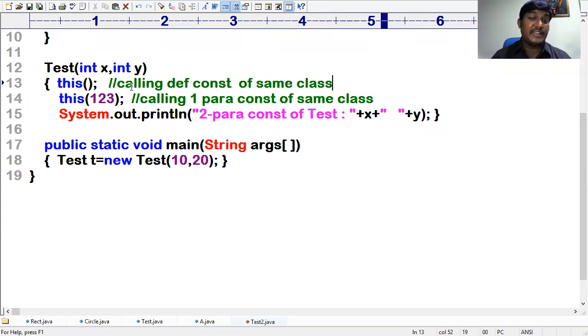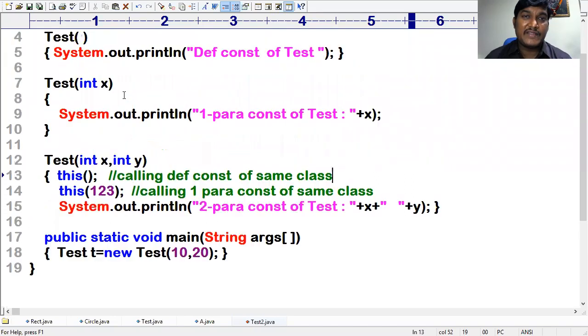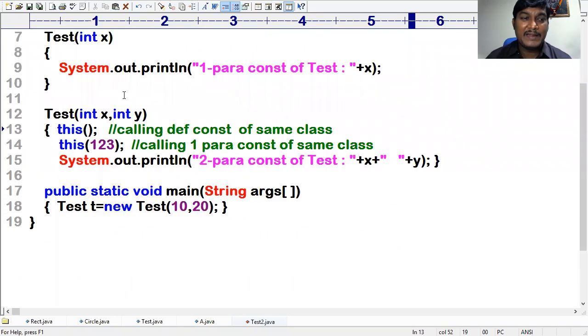This is what your brain is telling you. But the JVM is telling you that is wrong. Let us see.